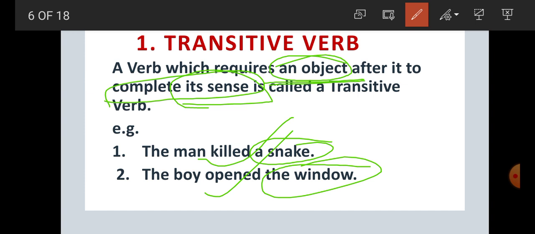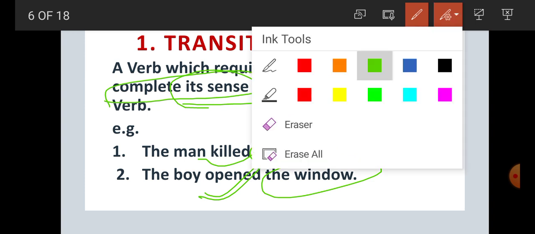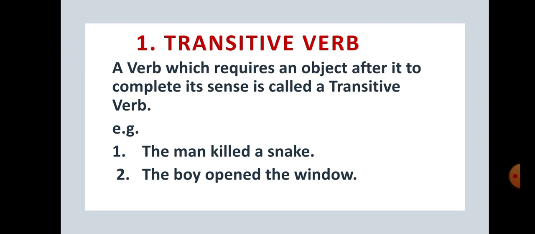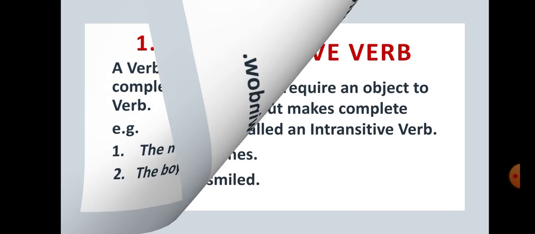Second example, the boy opened what? The boy opened. It doesn't mean complete. So here, student, the window completes its sense, and that's why opened is here transitive verb. So it is clear here, student, what is transitive verb? The verb which requires an object after it to complete its sense is called transitive verb.